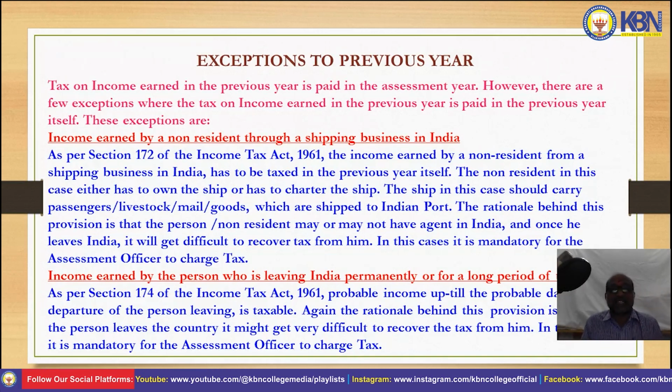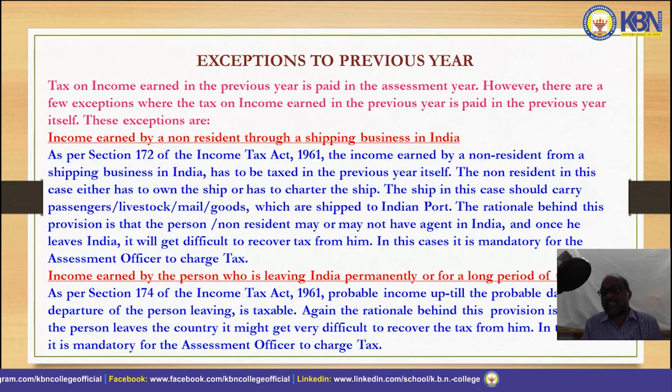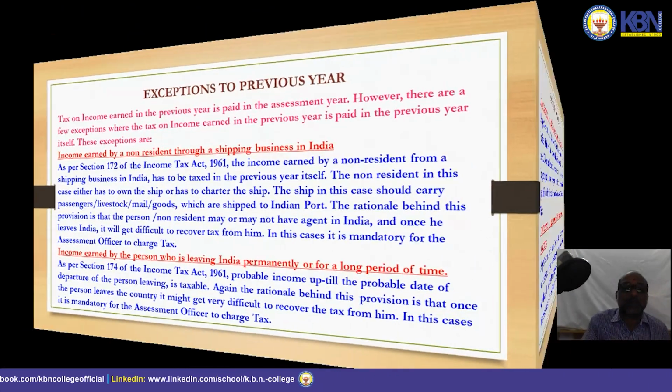Second one is income earned by a person who is leaving India permanently or for a long period. A person who leaves India and has no intention to come back, in such a case, we collect the tax from him in the year in which he earns income or possesses the property.